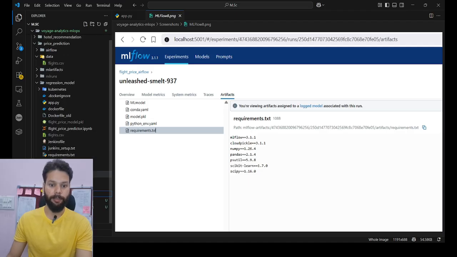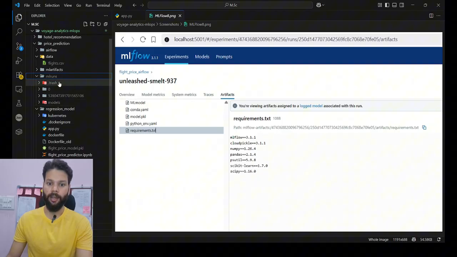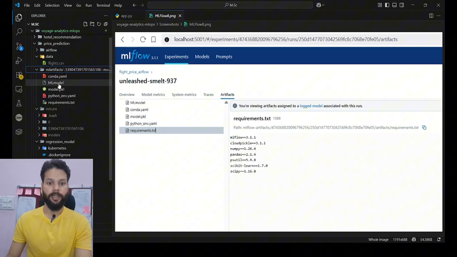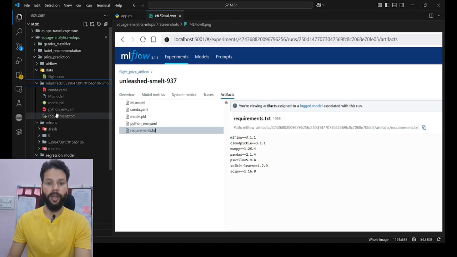Here in the docker-compose regression Kubernetes, these are the MLflow runs, and then we have these files that we were looking at in the UI.